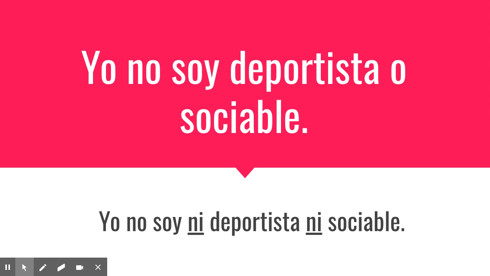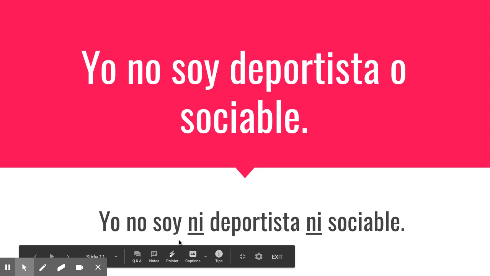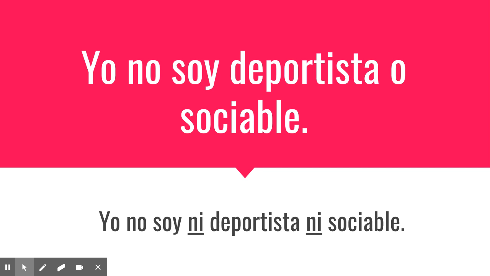Good. So this is something that we just talked about. If you didn't get this one, it wouldn't be 100% incorrect to say yo no soy deportista o sociable, but it's better if we use those two ni's. So anytime we're listing things that we are not, it's only for negative. So things that we are not or things that we don't like, we can use these ni's.